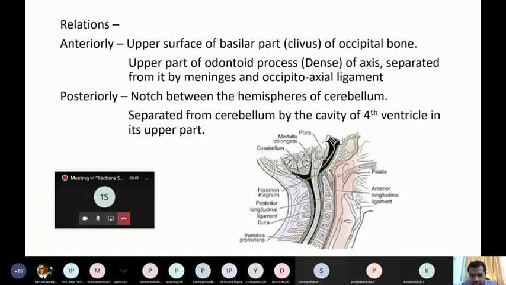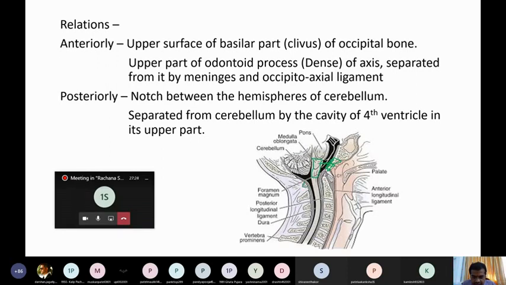Clear? Now in this image, this is the medulla oblongata. Anteriorly, it is related to the basilar part of the occipital bone, so this part is known as the basilar part of occipital bone on its anterior surface. And it is also related to the upper part of the odontoid process of axis. Just observe here.